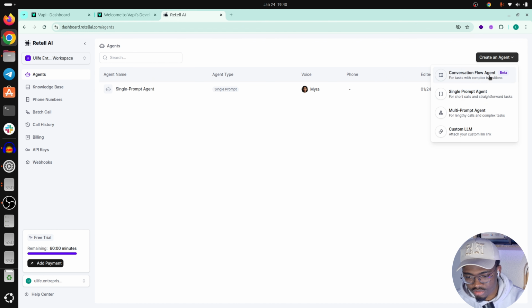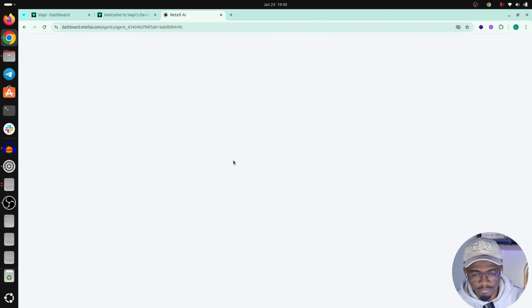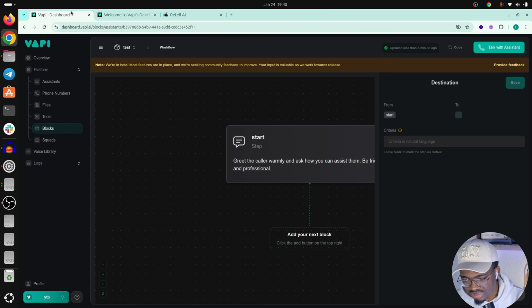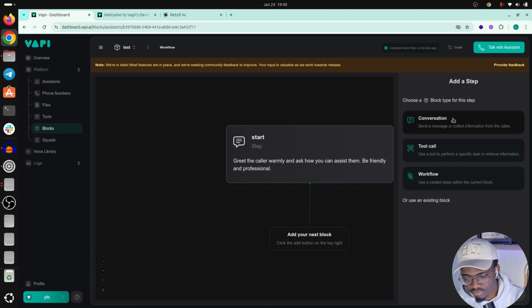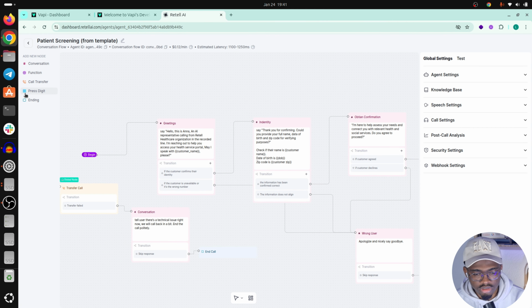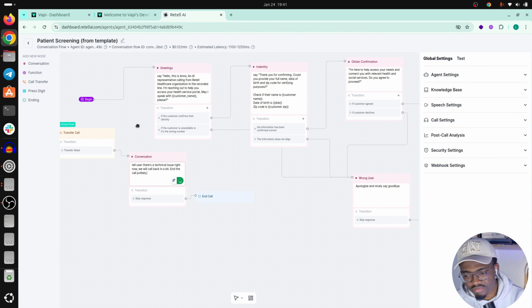Here, just click on create agent. You will find the conversational flow. You can choose a pre-made one, so I can just use one to show you what it looks like. And here you can add new blocks. In VAPI, it's step, conversation, tool, and workflow. But here you have a bit more functionality. You have functions, call transfer, press digit. So it's a bit more complex and a bit more intuitive platform compared to VAPI when it comes to workflows. So that's something as well.